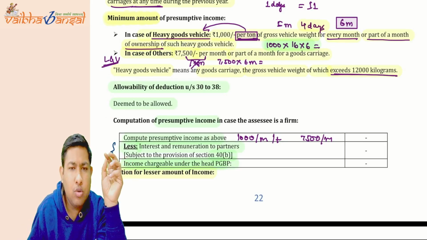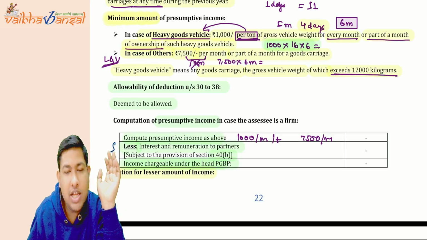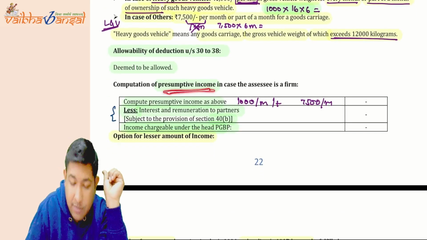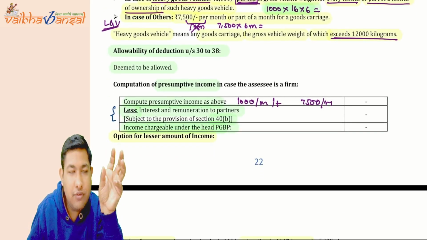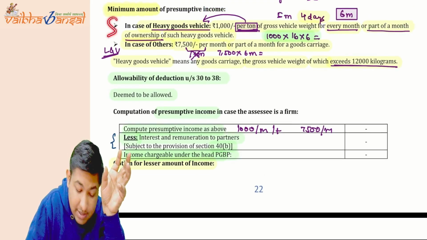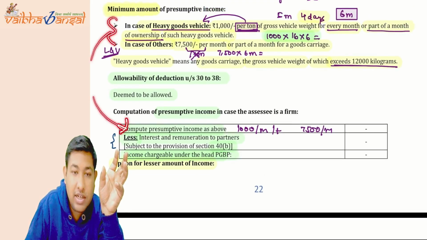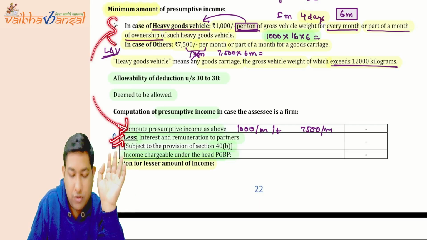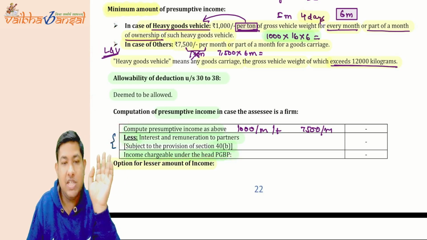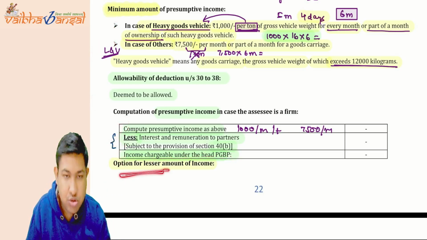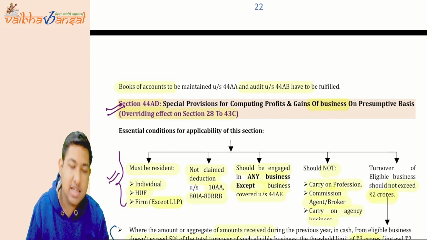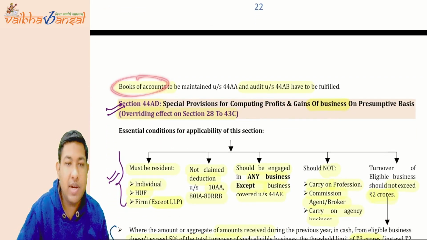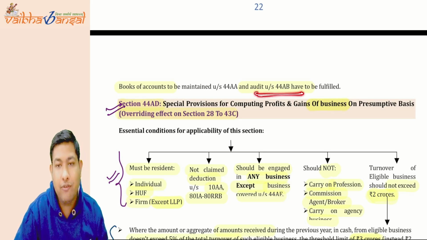The section number 30 to 38 is already, we will deem it that it is already allowed to you. Now how do you have to compute the presumptive taxation? First you have to compute the presumptive taxation like this. On that you have to give the deduction of 40b, that is the interest or remuneration deduction. Now whatever comes is your PGBP income. Whether you can show lesser income, yes, you can show the lesser income. For that particular case, you have to maintain the books of accounts and also have to audit that.